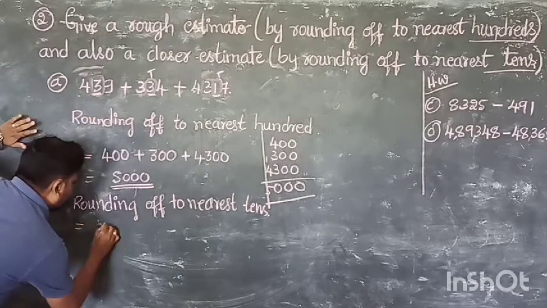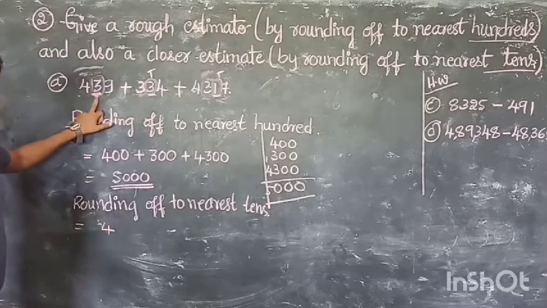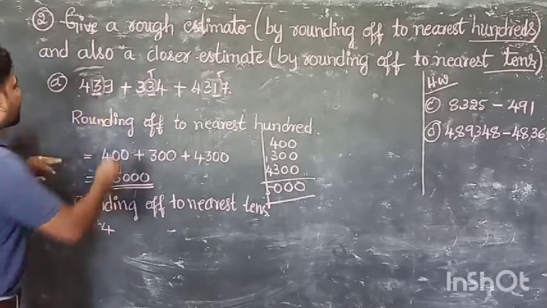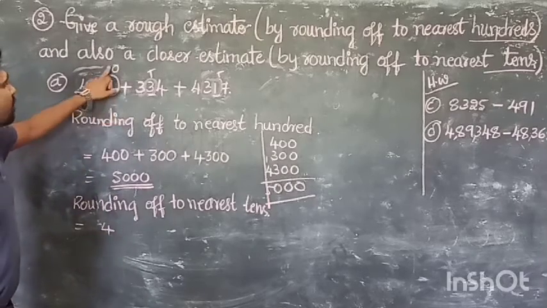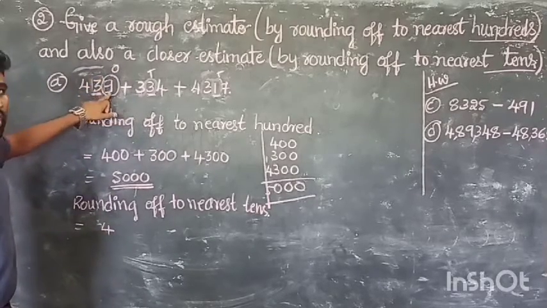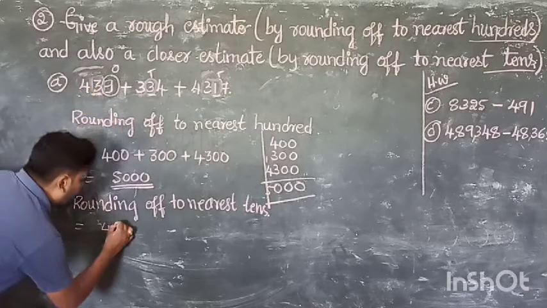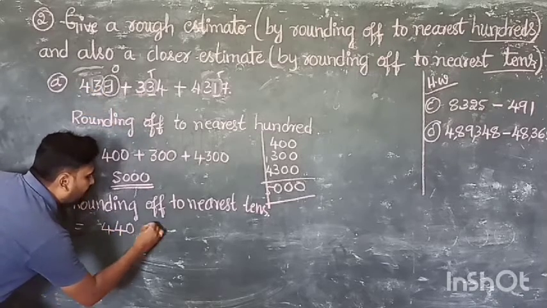Here, 4. First one as it is. Now see the 3. It is in the 10 place. We have to see the next digit. That means you have to see the ones place. Clear? Here the ones place digit is 9. It is more than 5. Therefore 3 becomes 4, that is 40 plus.